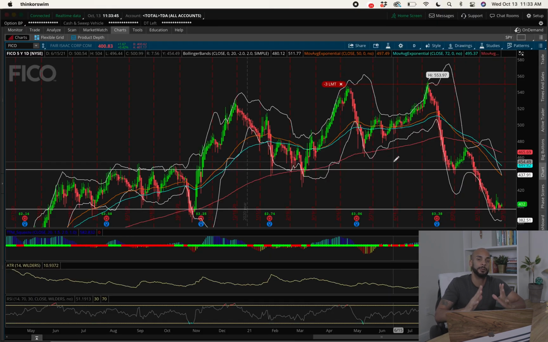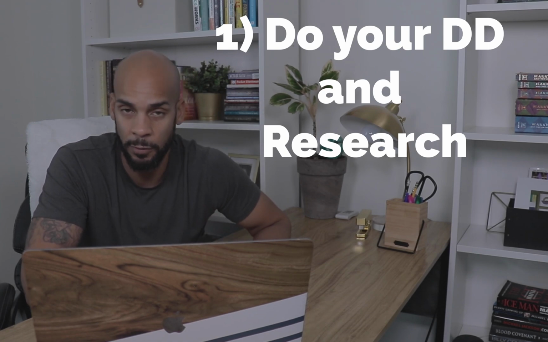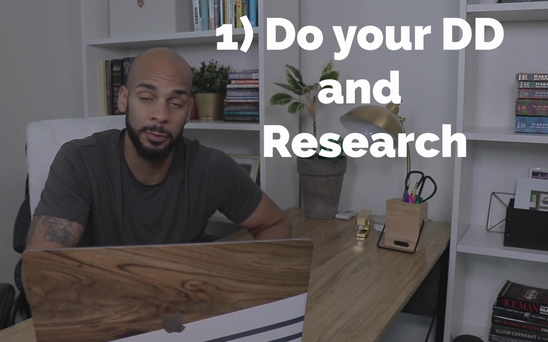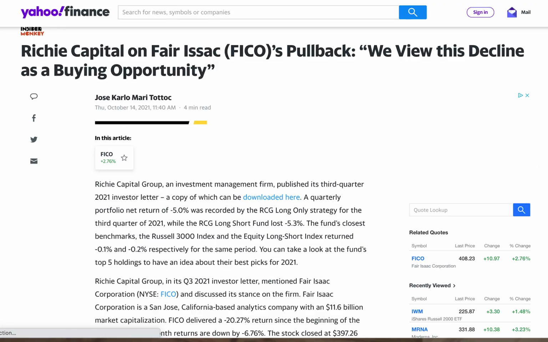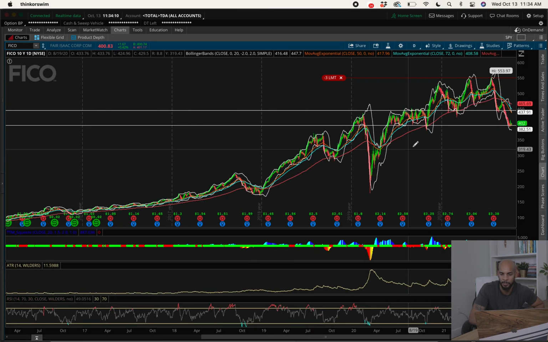So the things that I do first when I get into a position: I have a watch list full of stocks that I'm watching that I just do research on and whatnot. And so the first thing I want to do is look up the stock. Now FICO, it's overall a good company, right? Everyone utilizes it when it comes to credit checks. So I knew it was a solid company. If you even zoom out all the way to the 10-year mark, you can see it's been an upward trend. Yeah, it's had its dips here.